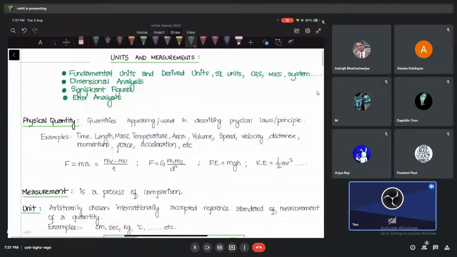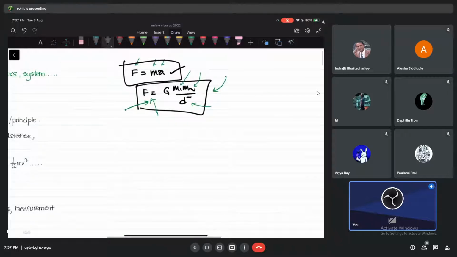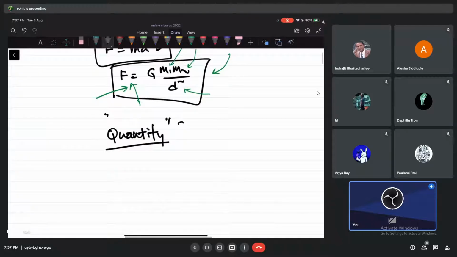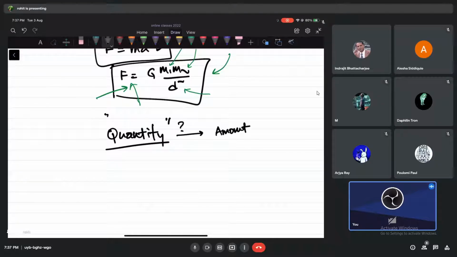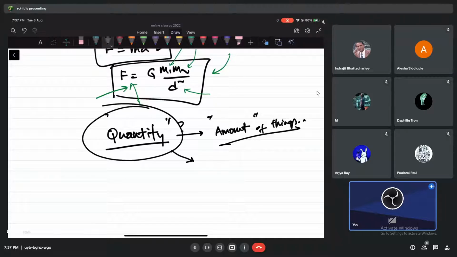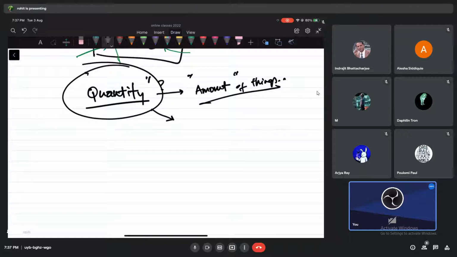First thing first, the first thing I want to talk about is quantity. You can switch on your mic and speak. Let's not be just one way interaction. So tell me, guys, what do you know about quantity? Suppose if I ask you what is a quantity, what is your answer, guys? Quantity, anything that you feel like you can speak. Yes, amount of things. Okay, let me just write amount of things. Anything else? What is a quantity for us? Can you give me examples also?